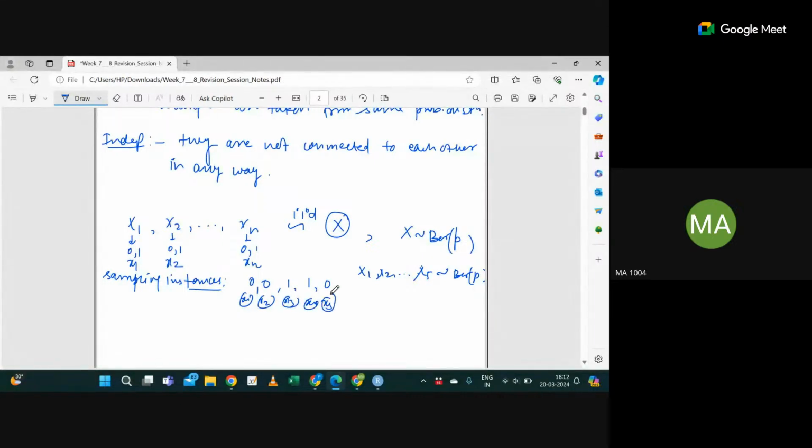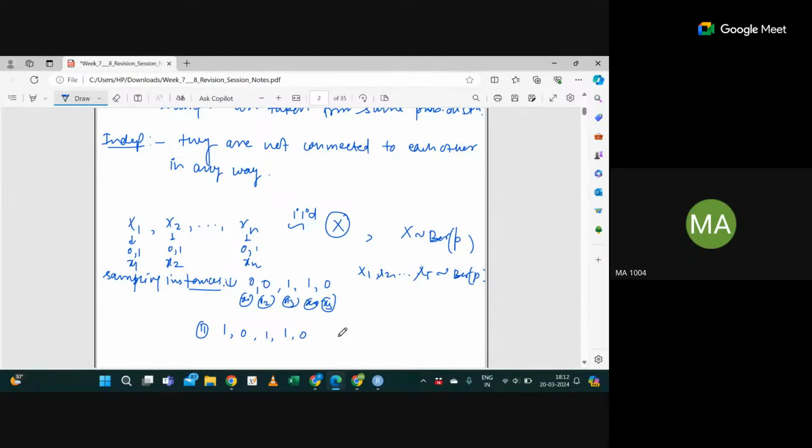Why are we writing small x1, small x2 in general? Because it can take any value. 0, 0, 1, 1, 0 is sampling instance 1. Another sampling instance can be 1, 0, 1, 1, 0. So this is just terminology for sampling instances. Is this fine?